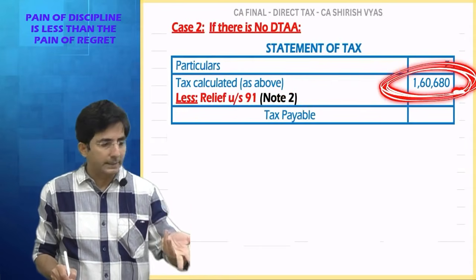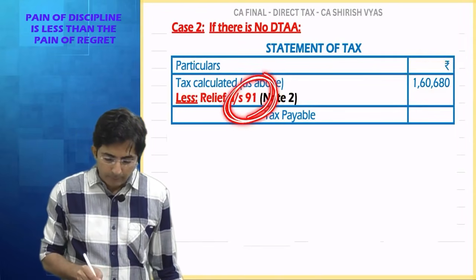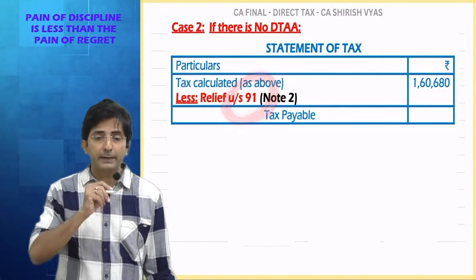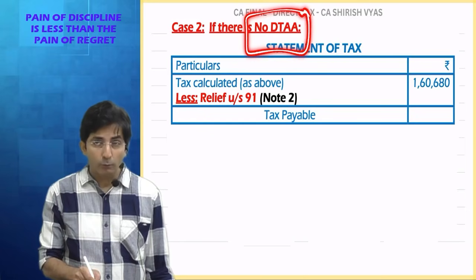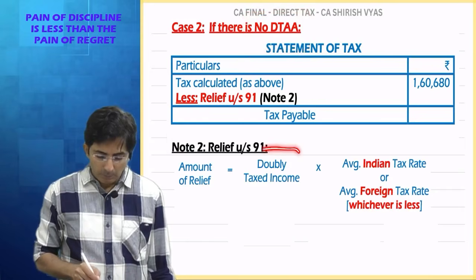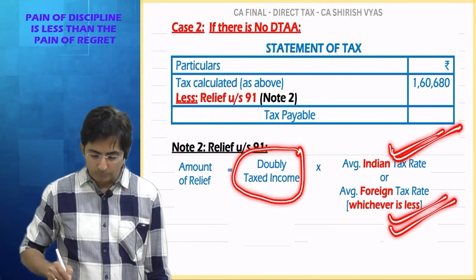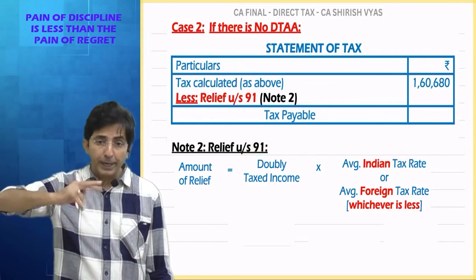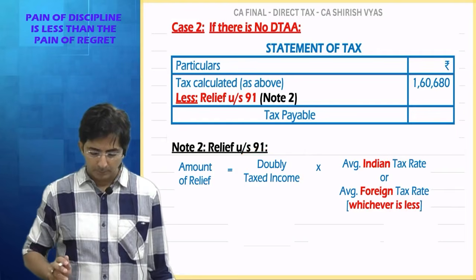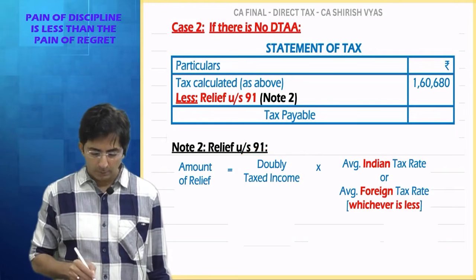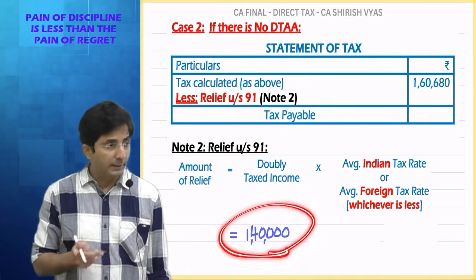Till here, everything remains the same. This is tax calculated as above. But now relief will be under which section? 90 or 91? 91. Now what is the formula if there is no data? Doubly taxed income multiplied by the average Indian rate or average foreign rate, between the two rates, whichever is less. So tell me, substitute the figures. First, what is doubly taxed income? 1,40,000 is being doubly taxed.